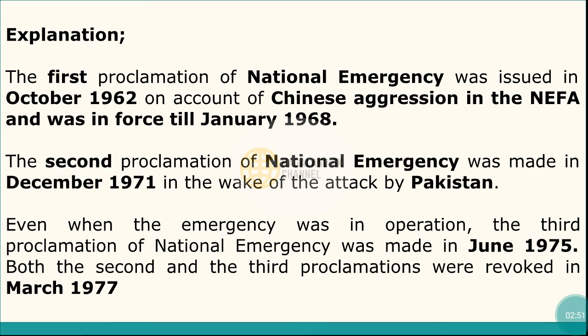And the second proclamation of national emergency was made in December 1971 in the wake of the attack by Pakistan. Even when the emergency was in operation, the third proclamation of national emergency was made in June 1975, but the second and the third proclamations were revoked in March 1977.